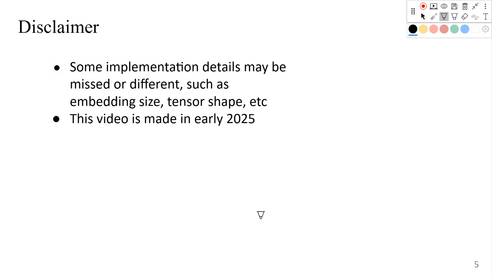However, there is a possibility that implementation details, for example the embedding size or tensor shape, may be different from the paper. I believe this is quite minor, so it does not really impact our understanding of how the method works. If you want to follow the exact details, you can cross-check in the corresponding papers. So this is the first disclaimer.